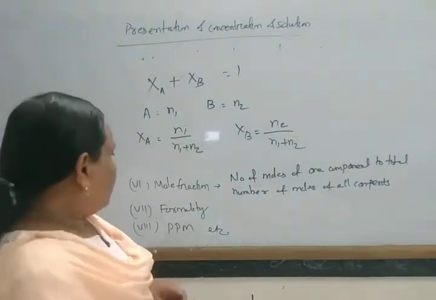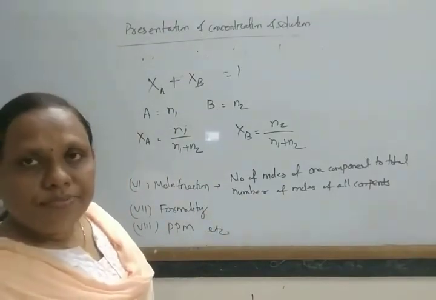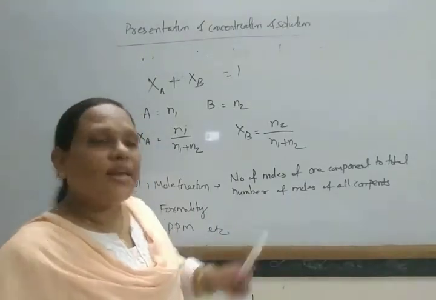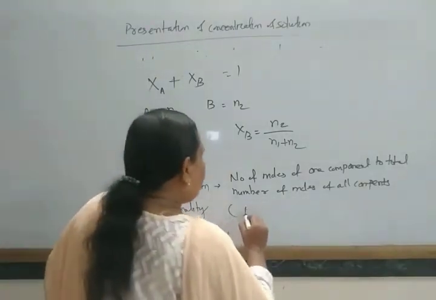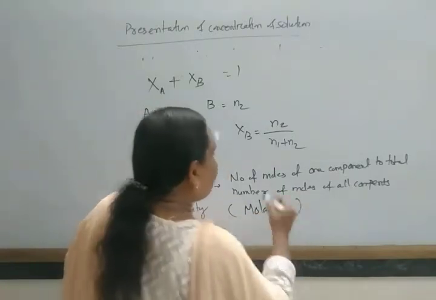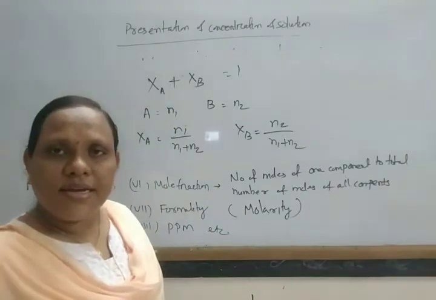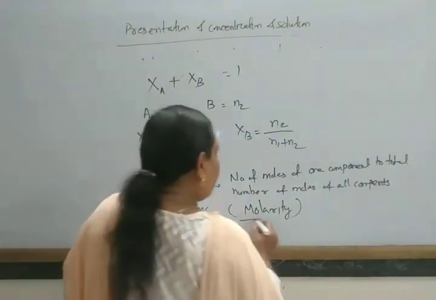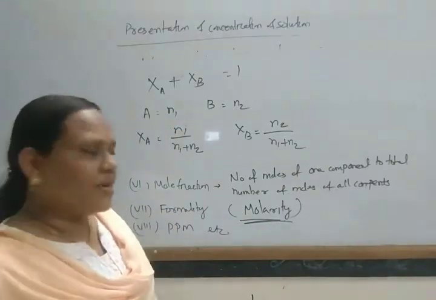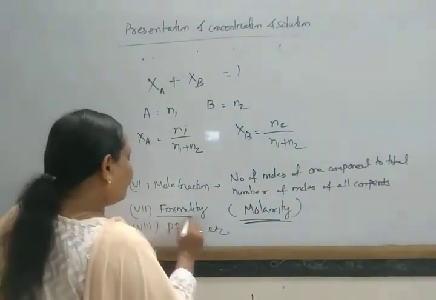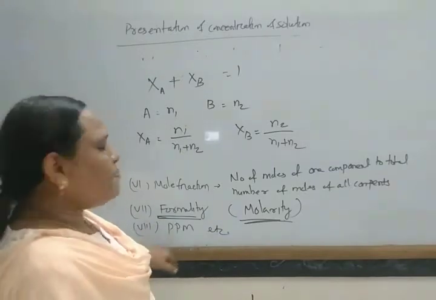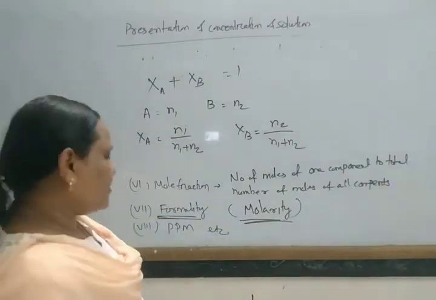Next come to another term, formality. Formality is similar to molarity, but for covalent or molecular compounds, generally molarity is used, and for ionic compounds, formula units are used.